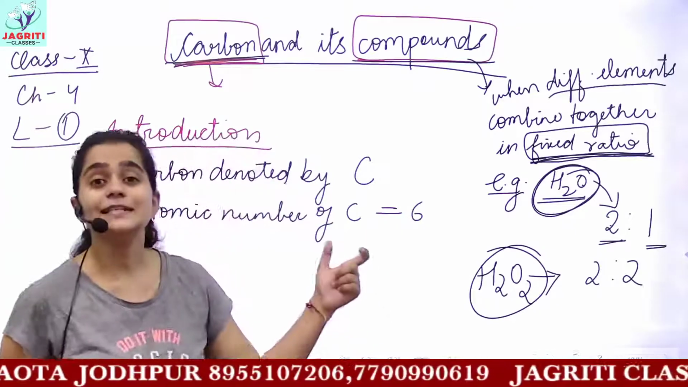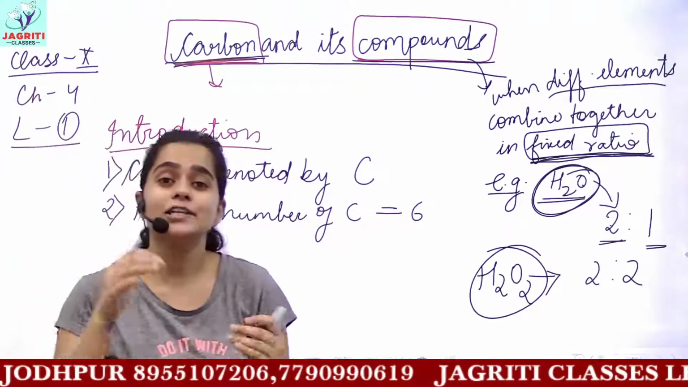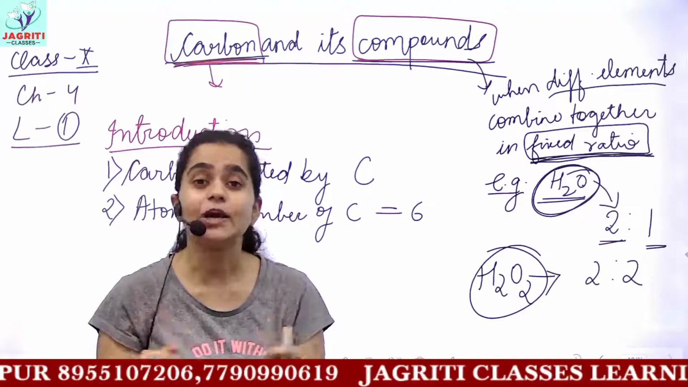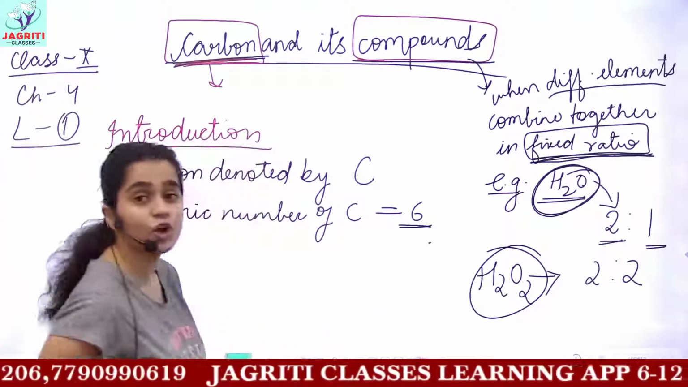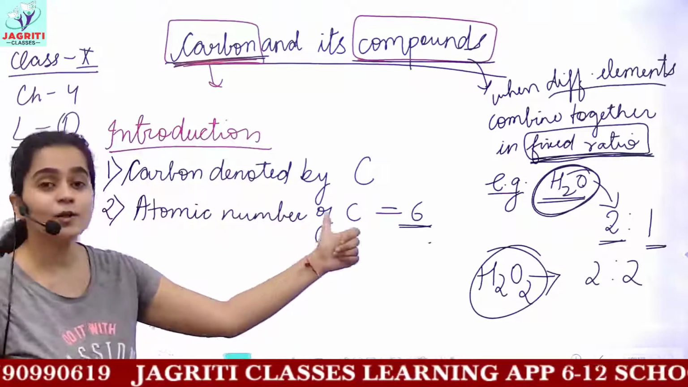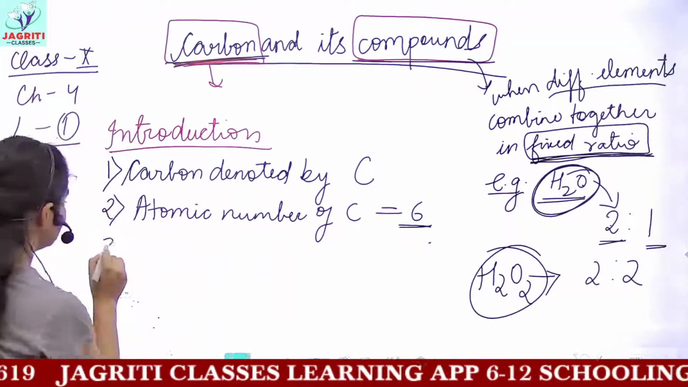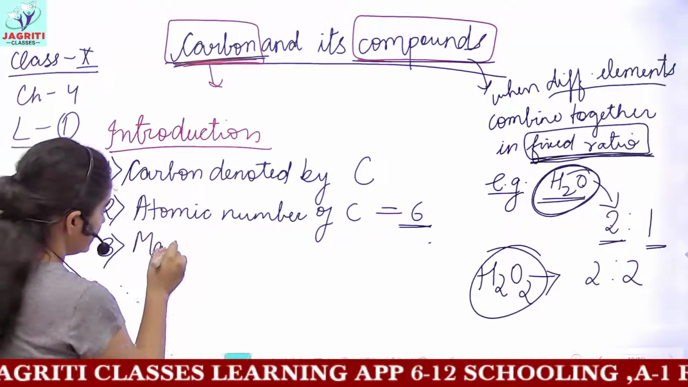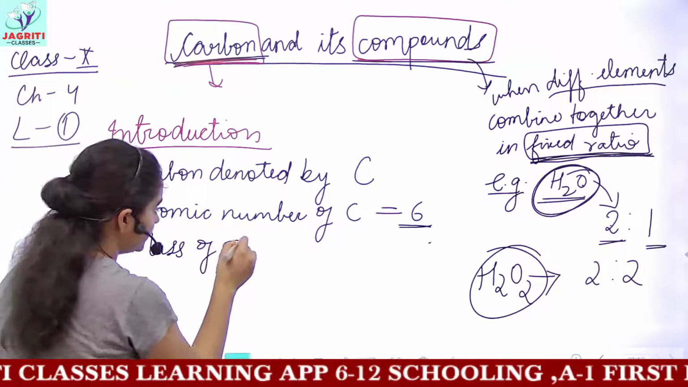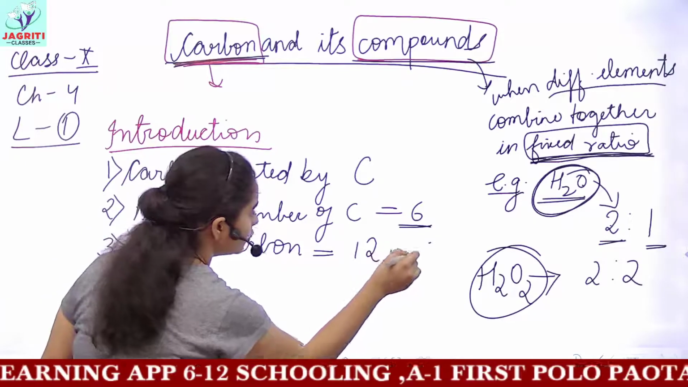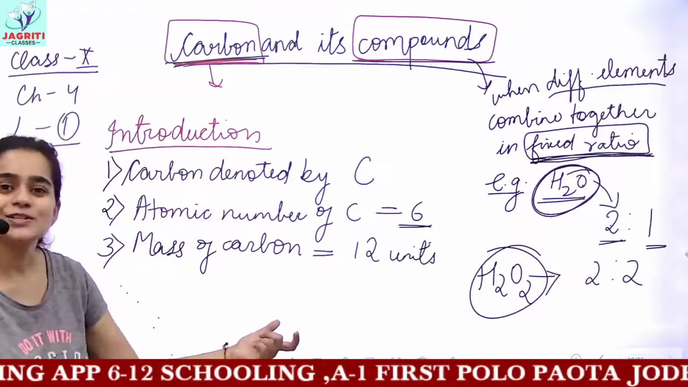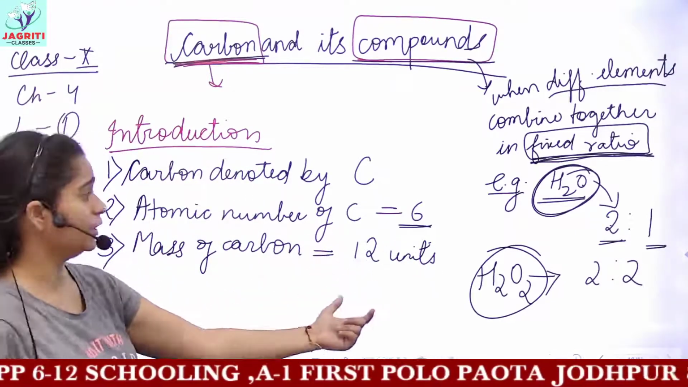I have discussed the periodic table. If you arrange the elements in the periodic table according to atomic number, then carbon would occupy the 6th position. So the atomic number of carbon is 6. Then third is the mass of carbon. The mass of carbon is taken to be 12 units, okay? This is the mass of one atom of carbon.